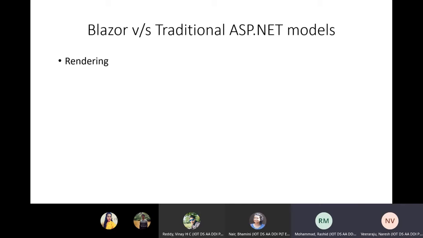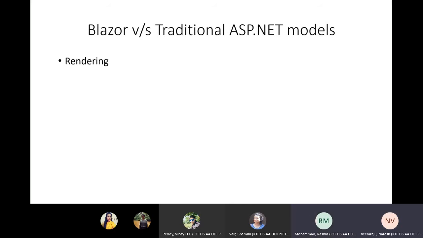Similarly, like in our applications, whenever some instance is running, after it is no longer needed, that view is disposed in our .NET based applications or your class. After that class is used up, it is disposed. Similarly here, once that Razor page is requested for the first time, it runs all the code and the code is converted into HTML.